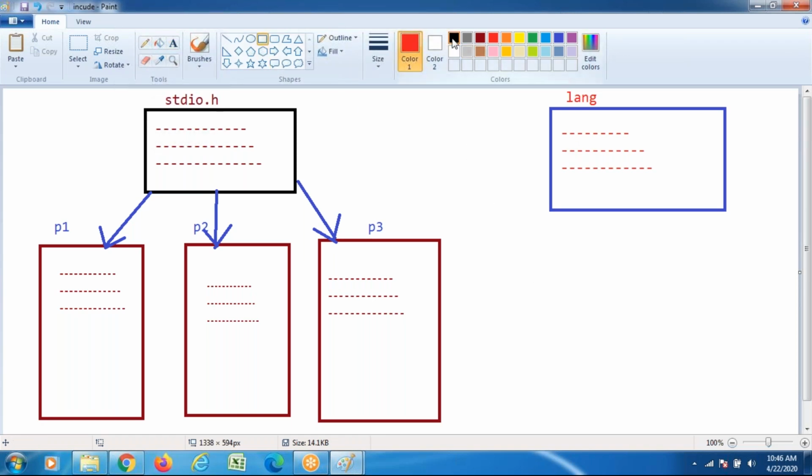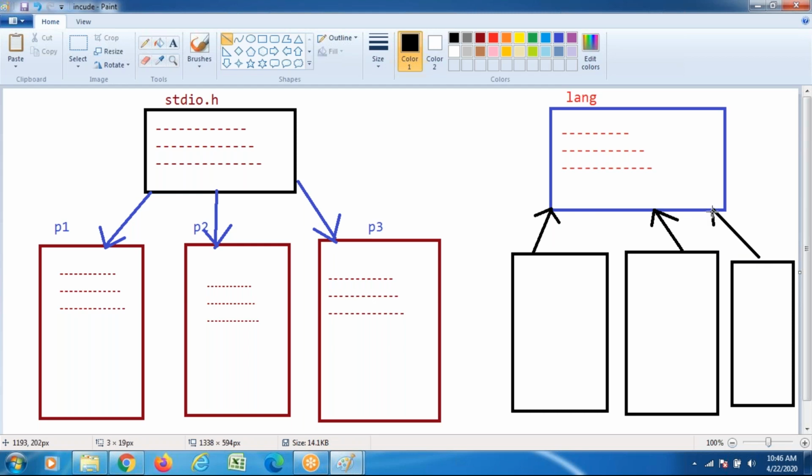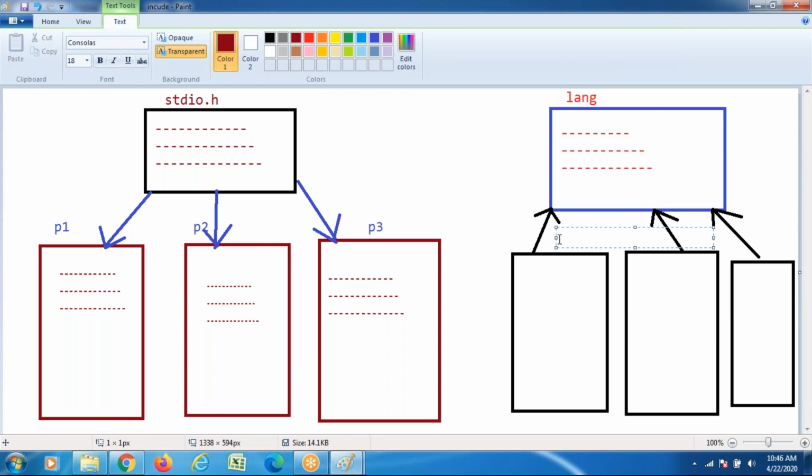Here also I am planning to create multiple Java programs. First line in my program, import java.lang.star. When you do this, internally the cursor goes to the reference, no copy paste. The file is saved once only. Programmer 1 wants it, go over there and collect. Programmer 2 wants it, go over there and collect. Programmer 3 wants it, go over there and collect. What are we doing? Writing the whole syntax information once.